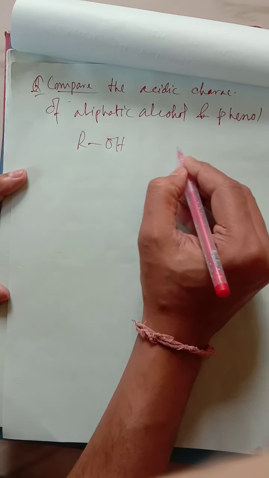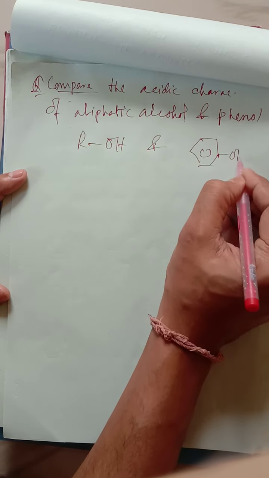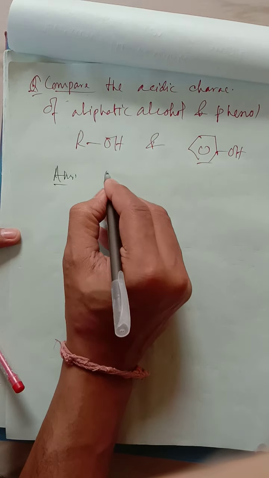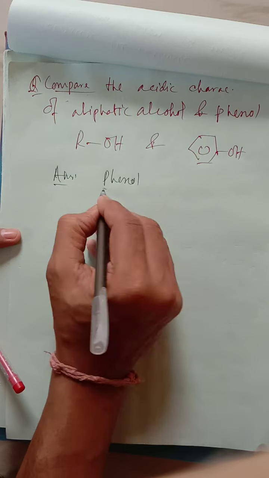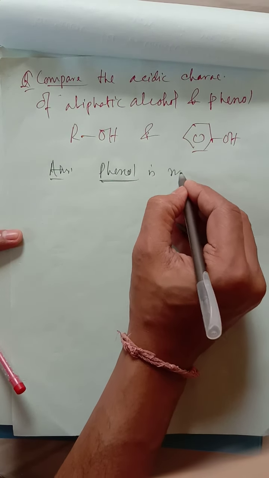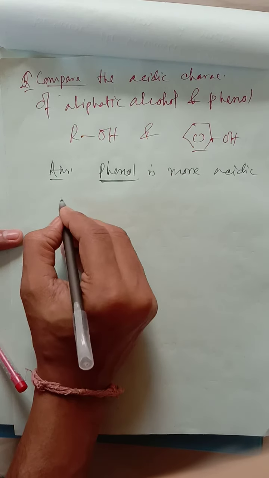If this question is given, that means ROH and phenol are given, which is more acidic? So obviously the answer will be phenol. Phenol is more acidic. Why?